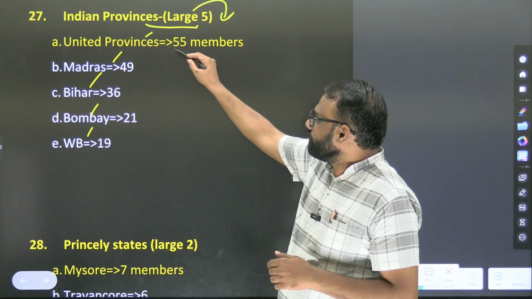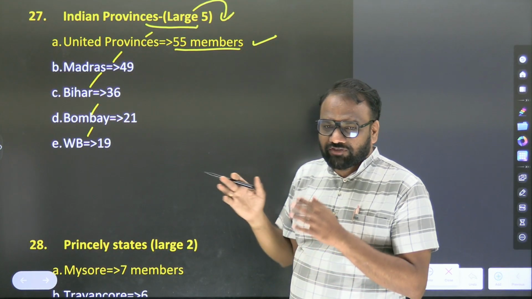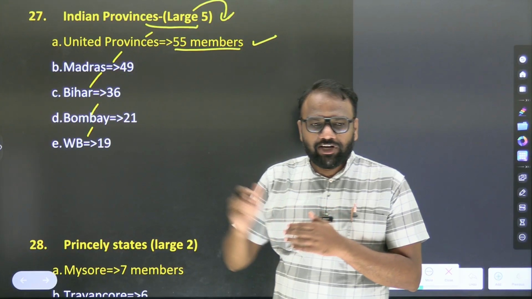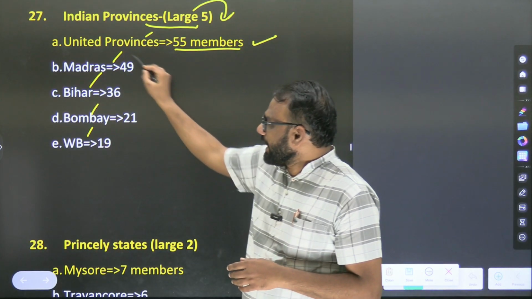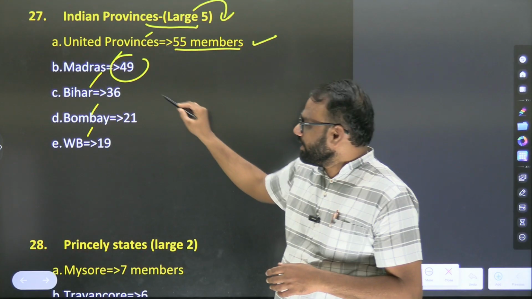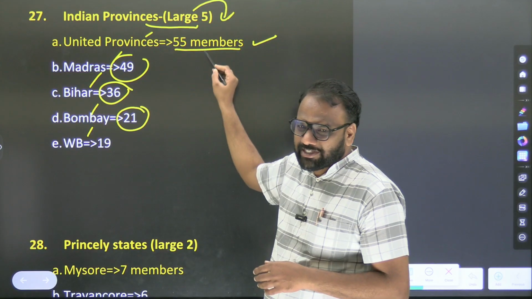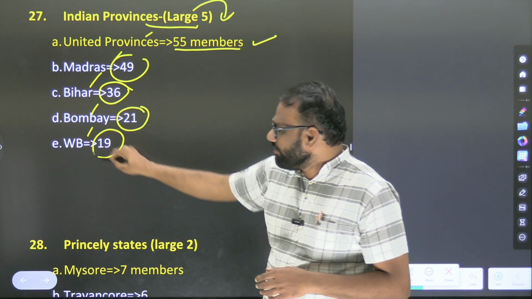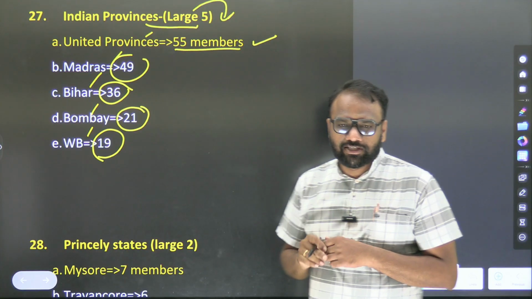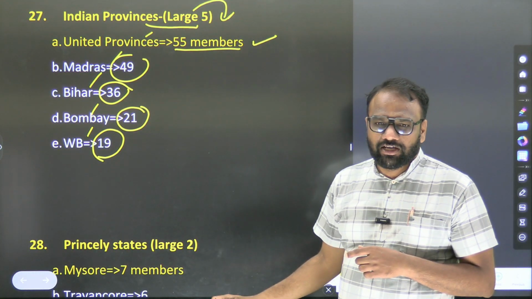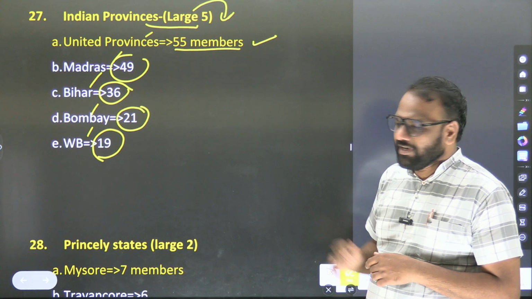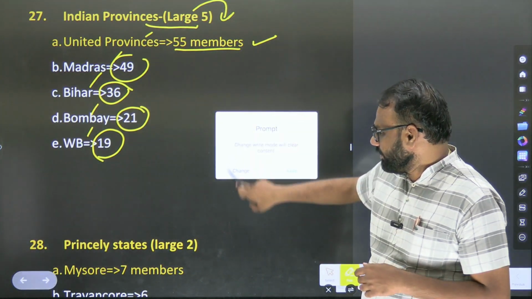55 members from United Provinces went to Constituent Assembly. 49 members from Madras went to Constituent Assembly. 36 from Bihar went to Constituent Assembly. 21 from Bombay went to Constituent Assembly. 19 from West Bengal went to Constituent Assembly. They are also given for the other provinces as well, but I have ignored them.